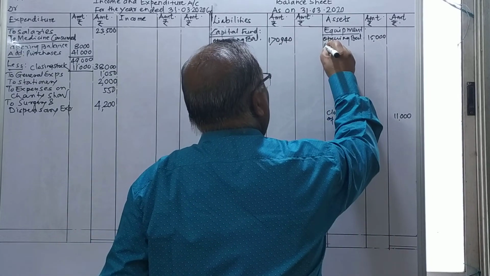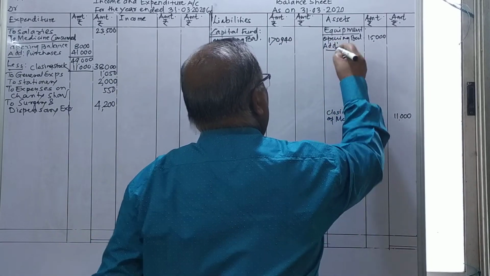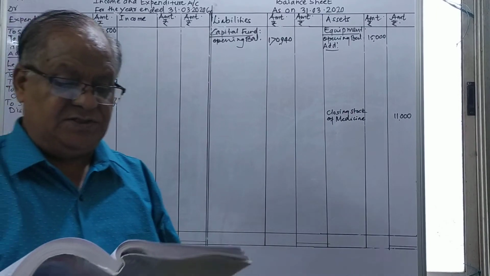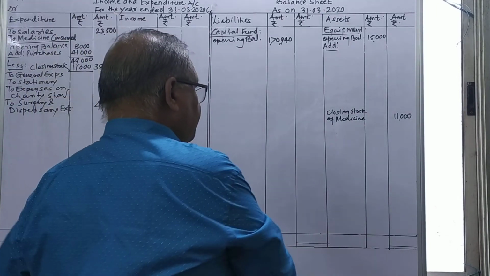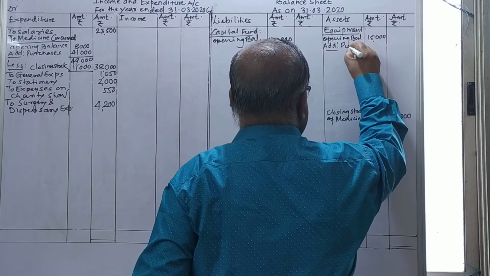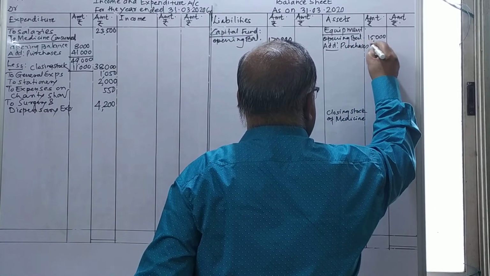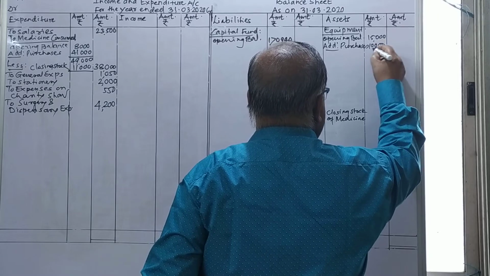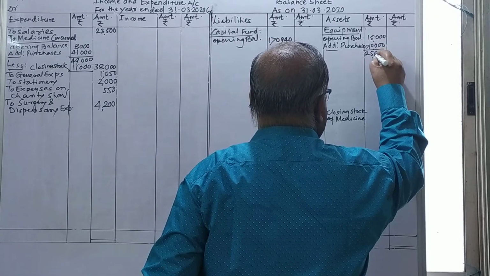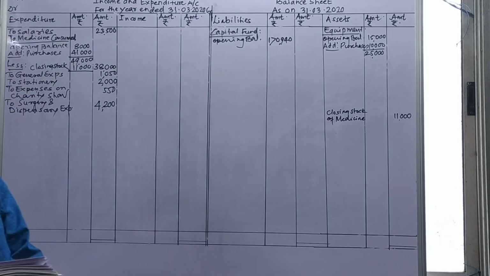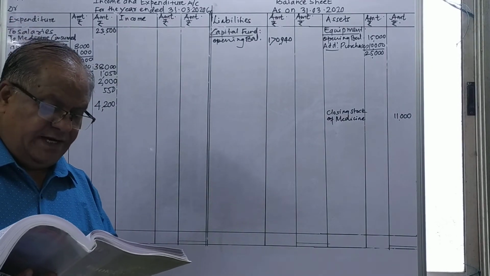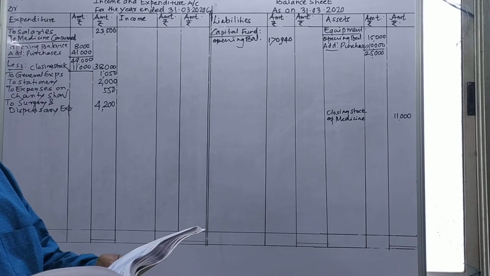Then add purchases, additions made by purchases of equipment, 10,000. Total in all will be 25,000. Then depreciation is given to us. Lastly, provide depreciation on equipment, 1,900.